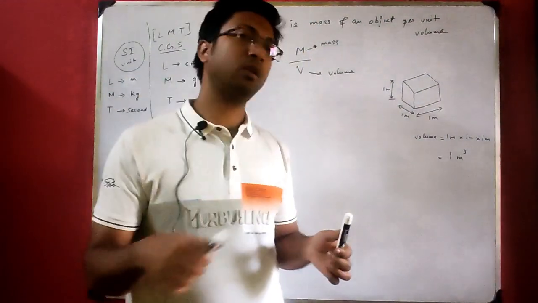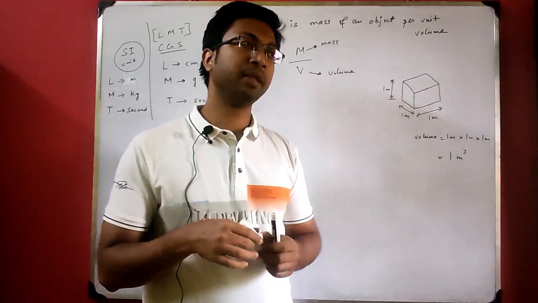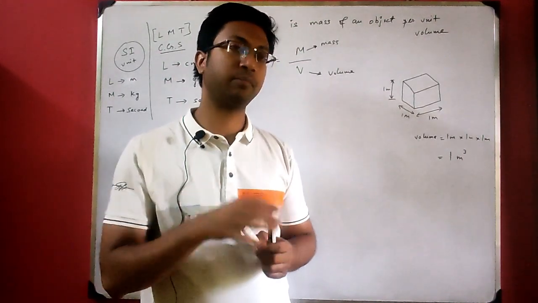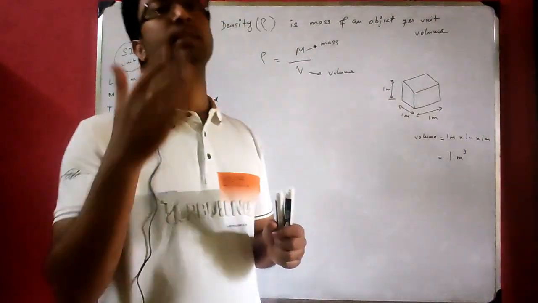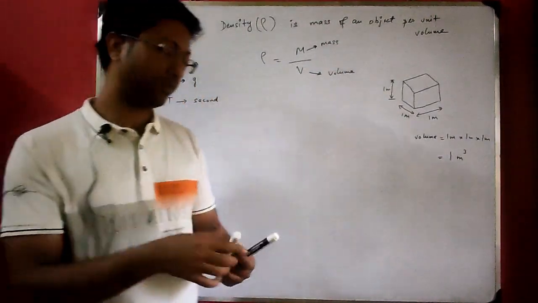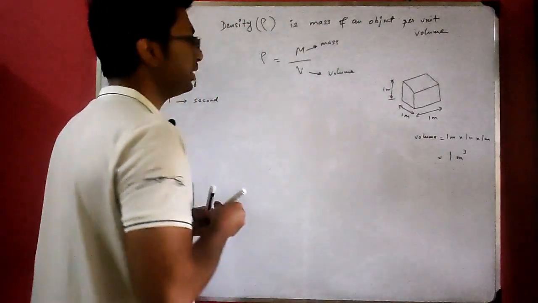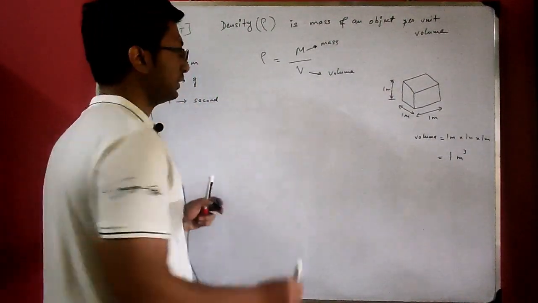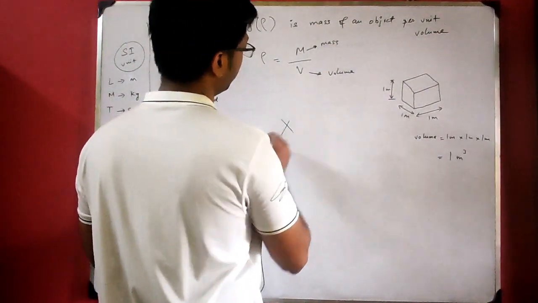Now, your body contains a lot of molecules. The molecules or atoms have mass. Your body contains molecules and atoms, and each atom has mass. From where is the mass coming? See, in the periodic table any element can be represented in this form.